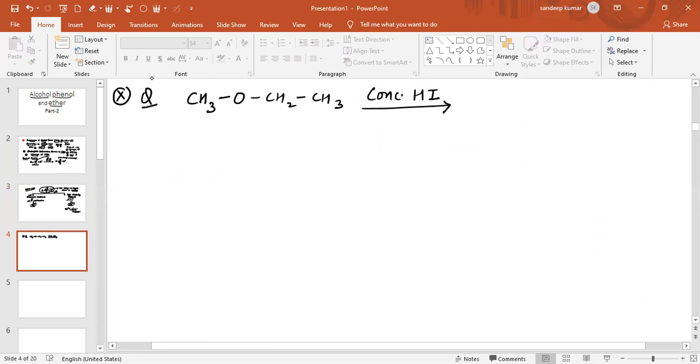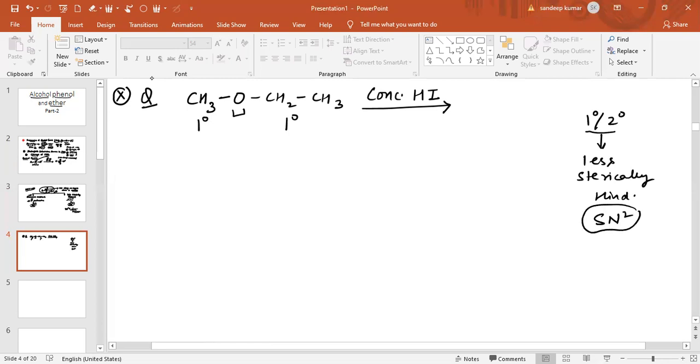So in the reaction of ether with concentrated HI, as you can see across oxygen, this is 1-degree and this is also 1-degree. So when it is 1-degree or 2-degree, and less sterically hindered, we have seen which mechanism will be followed. SN2 mechanism will be followed.